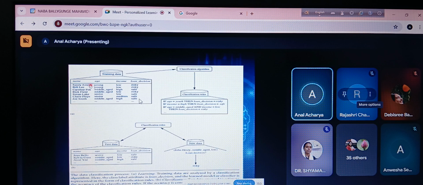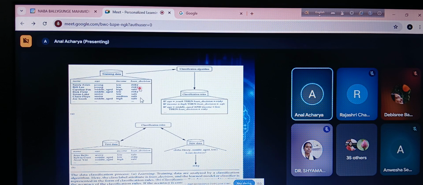This is the table, and each of these is a row. This is the data set that is given to us in the form of a table. For example, the first row is Sandy, young, low, and risky.